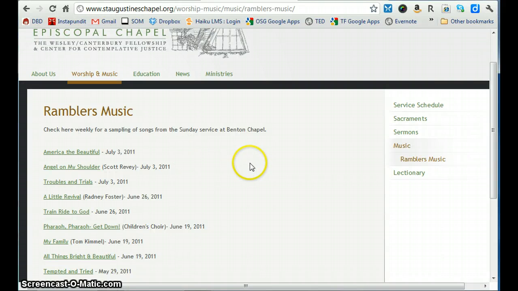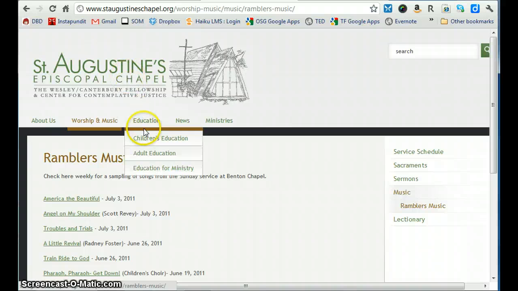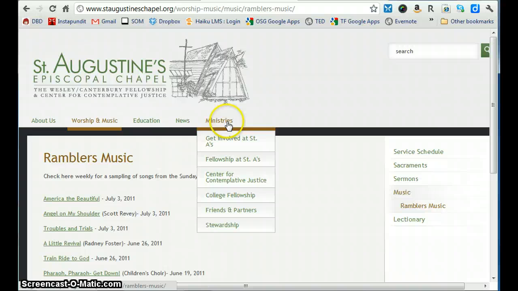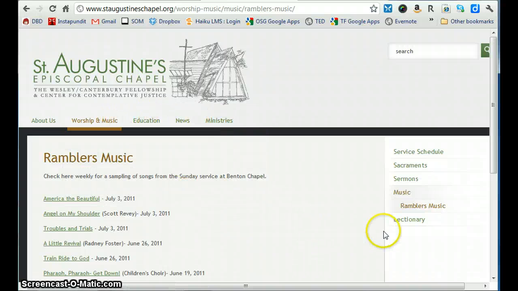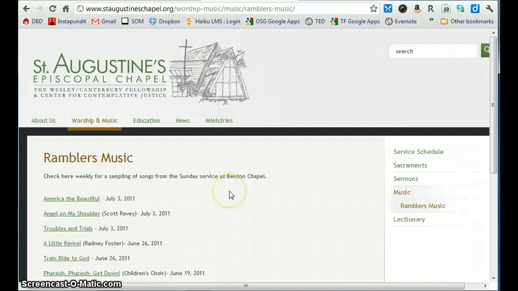Other thing to notice is that whenever you visit a page on this site, there are a couple of ways to get back to the home page. Well, the way to get back to the home page is always to click the header logo up here. But if you want to go somewhere else, you can always just go to these menus up here, or you could go and select a different page within the category that you currently are in.